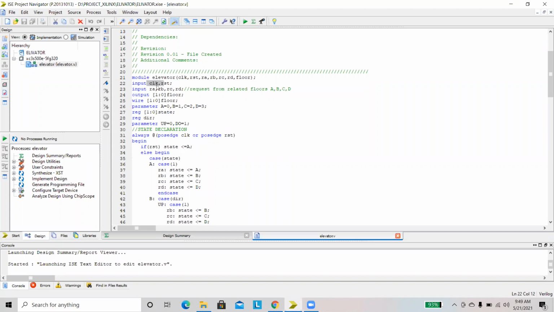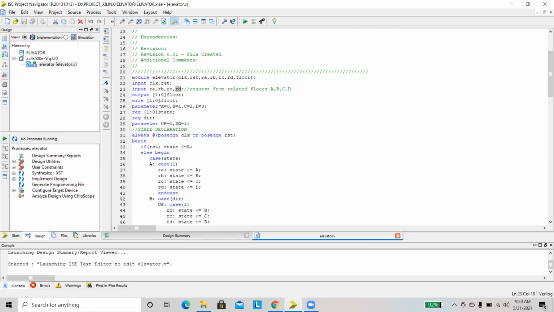Here the inputs are clock and reset. Here we are giving requests. Those are requests from A. RA is the request from A. RB is the request from B. B floor means it is the first floor. RC means request from C. RD equals request from D.